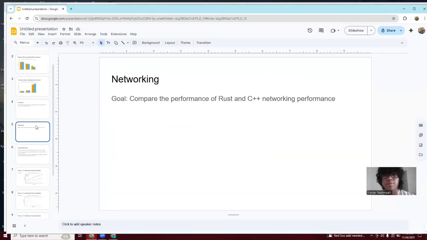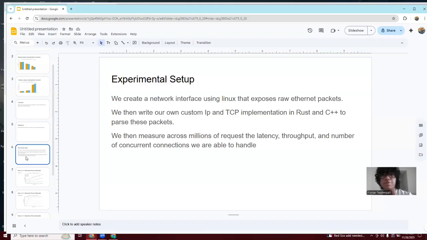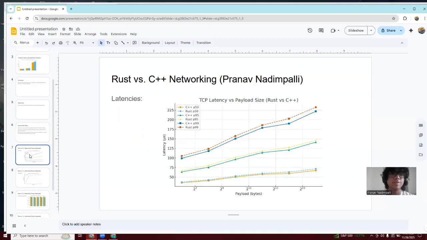So the next experiment we worked on, that I specifically worked on, was networking, and our goal was to compare the performance of Rust and C++ in terms of their networking capabilities. In order to do this, we created our own network interface using Linux that exposes raw Ethernet packets. We then wrote our own custom IP and TCP implementation in both Rust and C++ to parse those packets, and we then measured across millions of requests the latency, throughput, and number of concurrent connections we're able to handle.